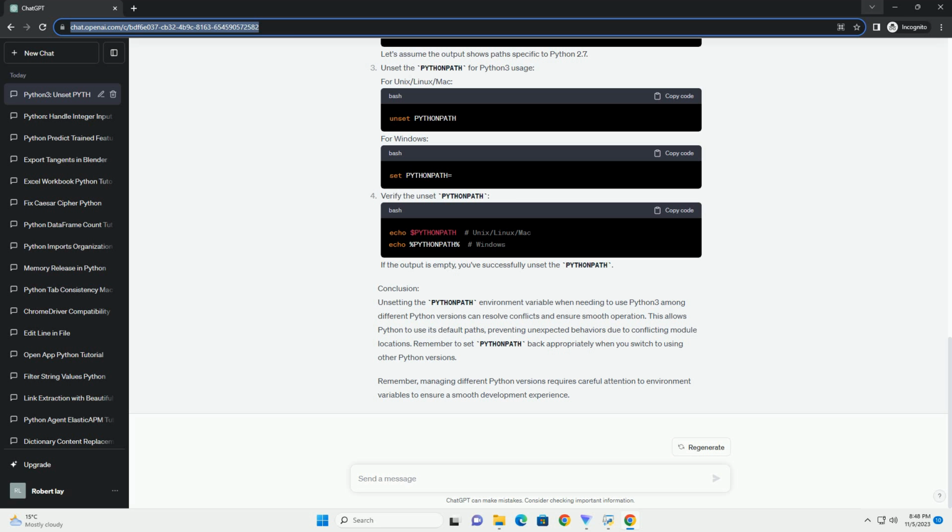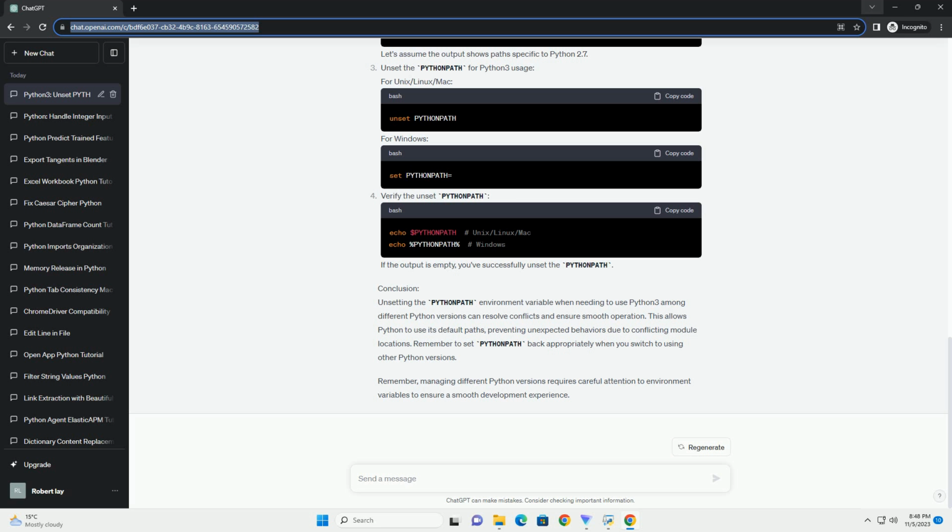The PythonPath environment variable tells Python where to locate modules and packages. When working with multiple Python versions, setting PythonPath for a particular version might cause conflicts or unexpected behavior when switching to another version. Unsetting the PythonPath can help to avoid such conflicts and ensure smooth execution when using Python 3. Steps to unset PythonPath for Python 3 use.